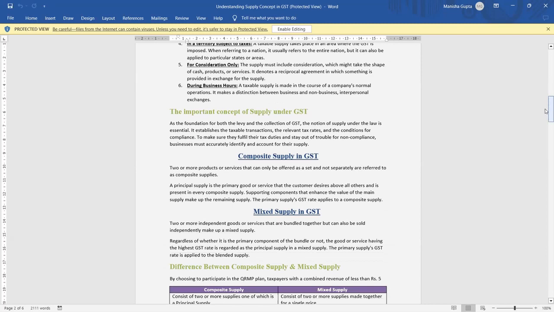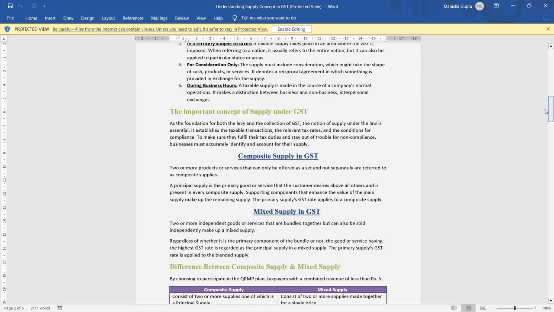So supply is levy and collection of GST. Now we have come to the levy and collection of the GST. It is an important concept of GST. The notion of supply under the law is essential. It establishes the taxable transaction, the relevant tax, and the condition. Means levy and collection is what?